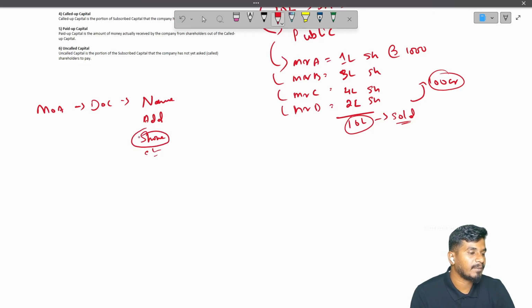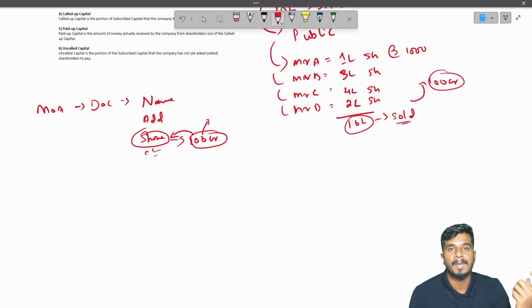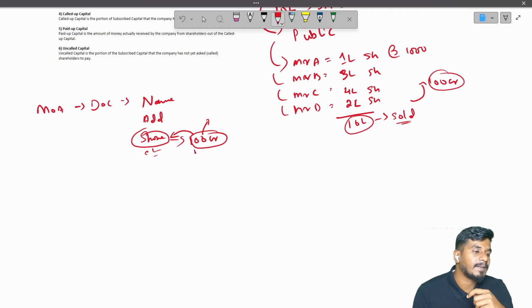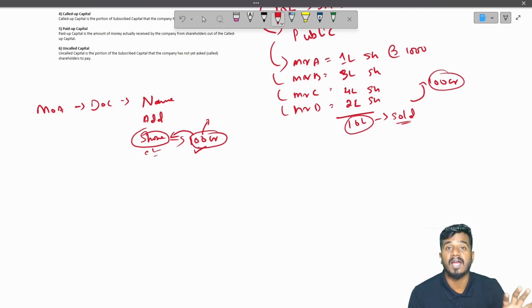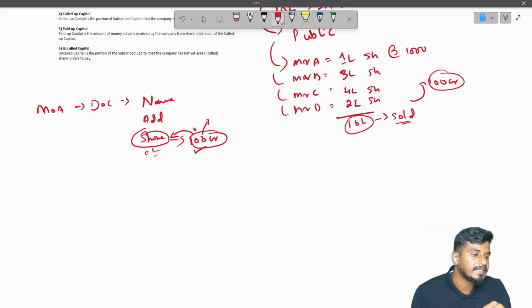So here in share capital, if we mention it as a 100 crore company, which means to run our business we require 100 crores. If it is mentioned in the MOA, that is the maximum capital a company can raise from the public by issuing shares. So this is the maximum limit, which means this is the authorized capital.